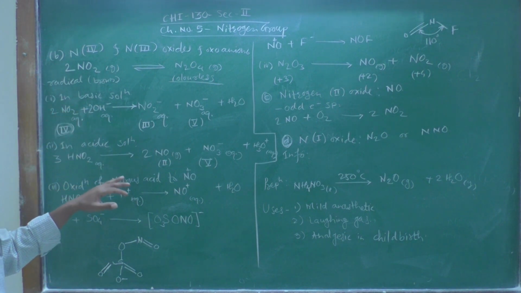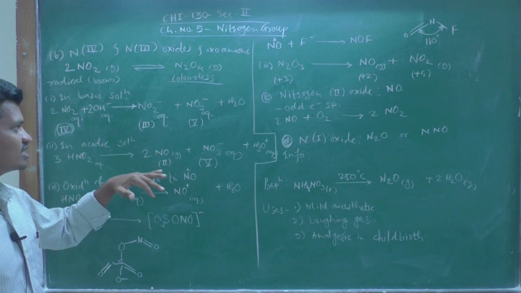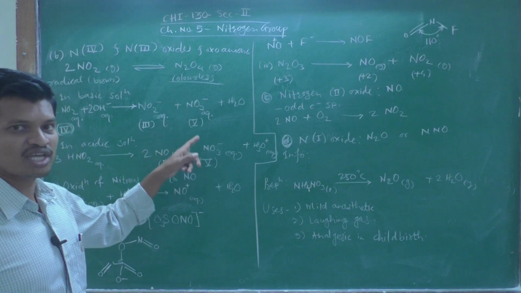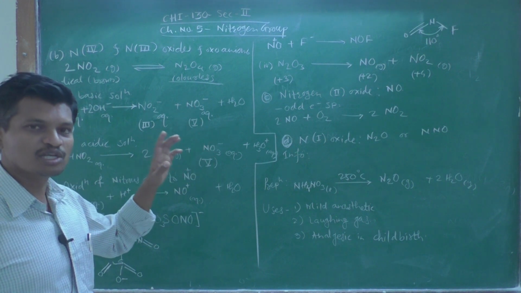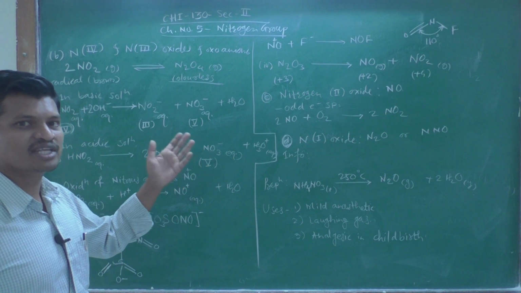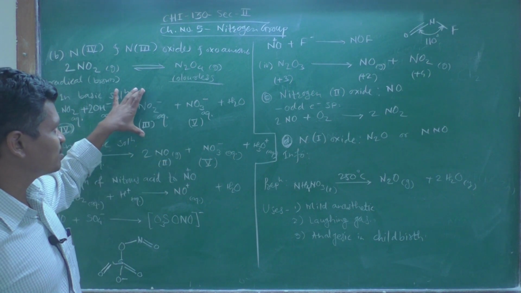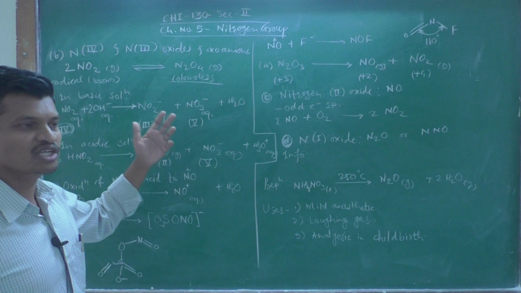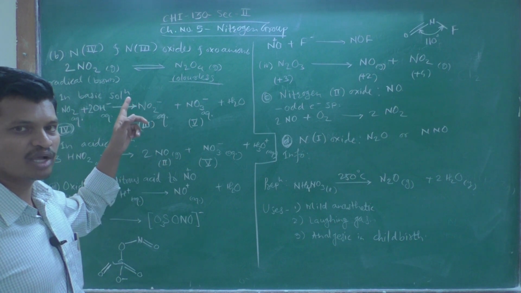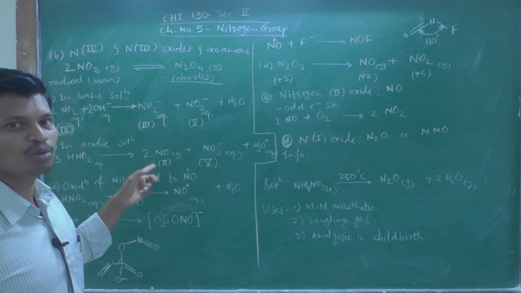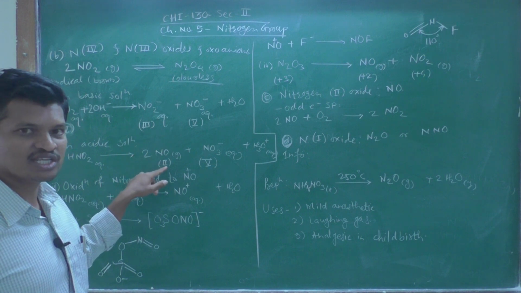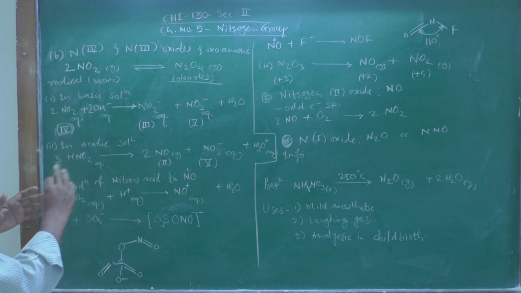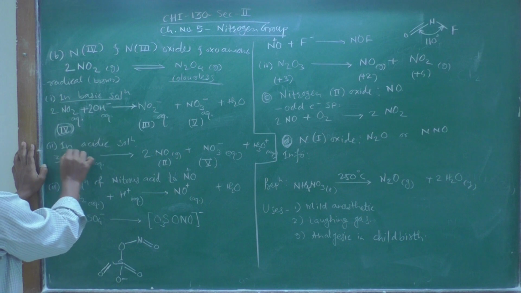Now, in acidic solution, there is one change. The plus 5 oxidation state oxyanion, that is NO3 minus, is still produced in the acidic condition, but there is a change: the species formed in basic condition, that is NO2 minus, nitrite ion, is not formed. Instead of NO2 minus, there is a formation of NO, in which the oxidation number of nitrogen is plus 2. So, this is the difference between acidic condition and basic condition.